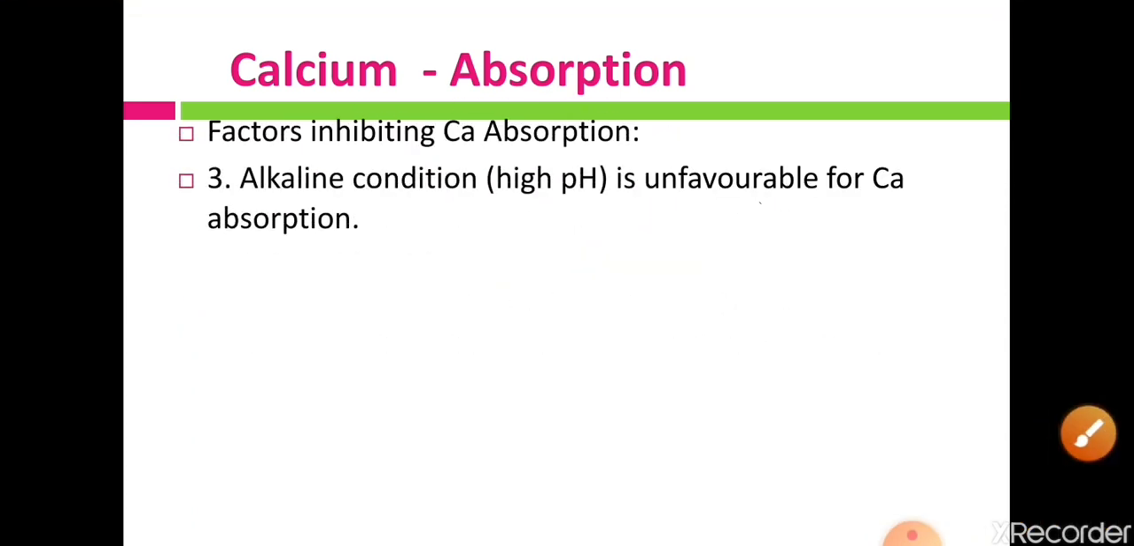The next inhibiting factor is alkaline condition. As we have seen in the promoting factors, acid or low pH is the favorable environment for calcium absorption. So alkaline condition or high pH is unfavorable for calcium absorption.